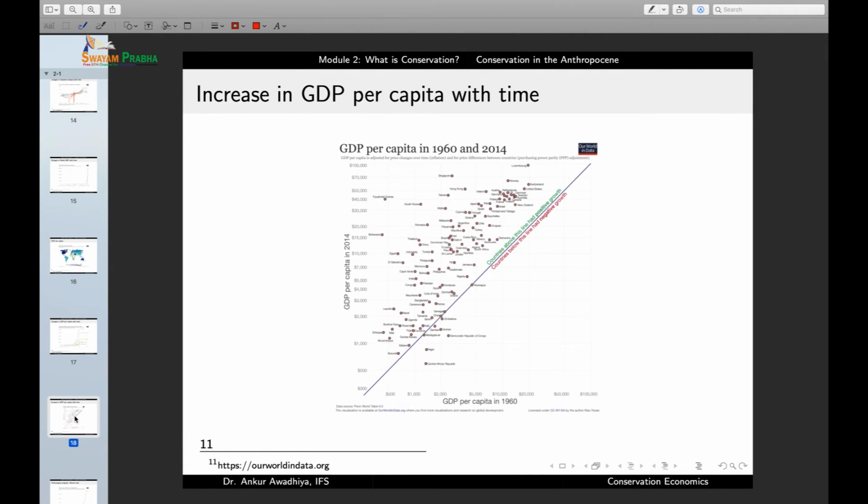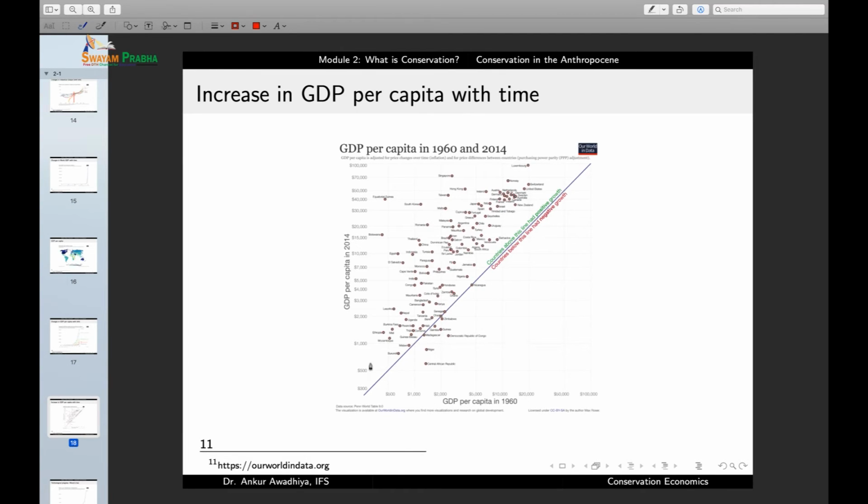Now, let us observe what is happening in terms of GDP per capita if we consider two different time periods. So, in this curve, the GDP per capita in 1960 is represented on the x-axis, and the GDP per capita in 2014 is represented on the y-axis. Now, suppose the rate of growth was the same everywhere. So that would have led to countries that would have been on this line.